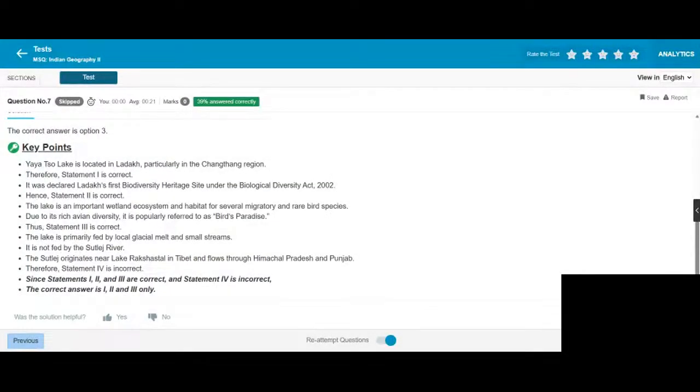It was declared Ladakh's first biodiversity heritage site under the Biological Diversity Act 2002. The lake is a habitat for several migratory and rare bird species. Due to its rich diversity, it is popularly referred to as bird's paradise. The lake is primarily fed by local glacial melts and small streams. Satluj originates near Lake Rakshastal in Tibet and flows through Himachal Pradesh and Punjab.